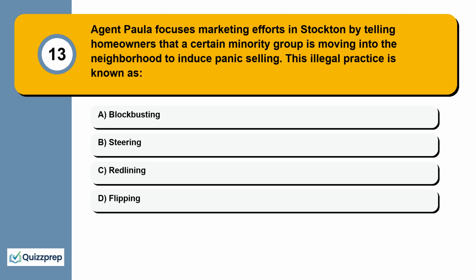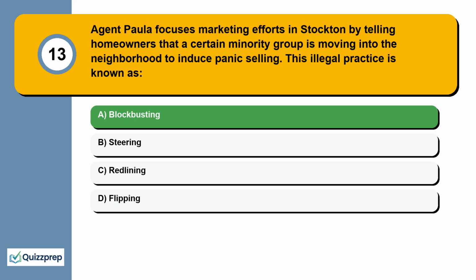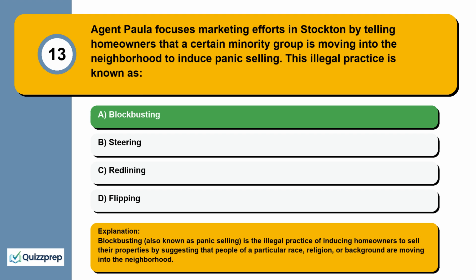Question 13. Agent Paula focuses marketing efforts in Stockton by telling homeowners that a certain minority group is moving into the neighborhood to induce panic selling. This illegal practice is known as blockbusting, steering, redlining, flipping. Blockbusting, also known as panic selling, is the illegal practice of inducing homeowners to sell their properties by suggesting that people of a particular race, religion, or background are moving into the neighborhood.